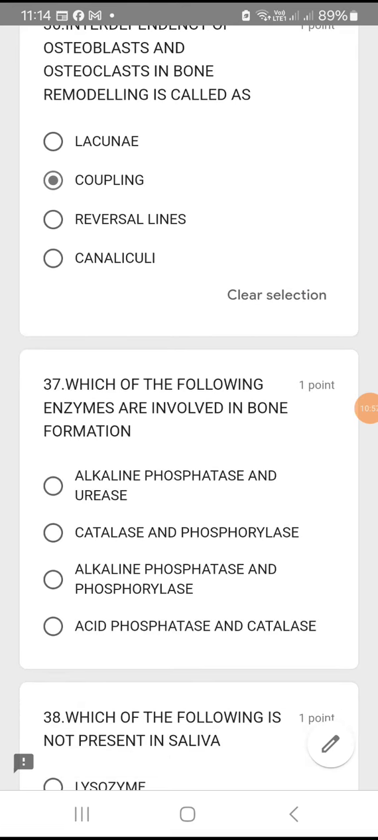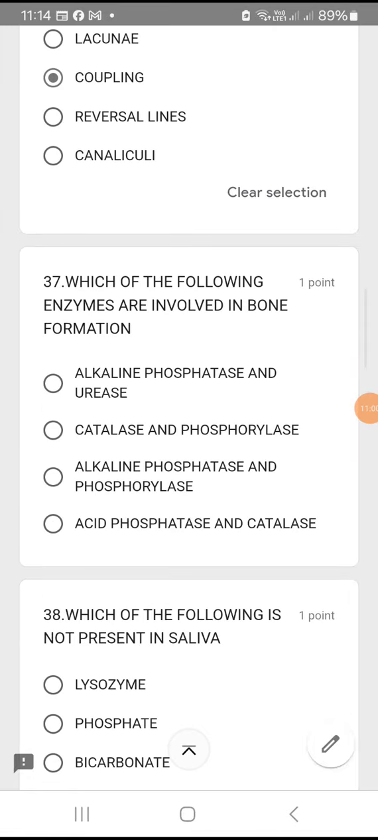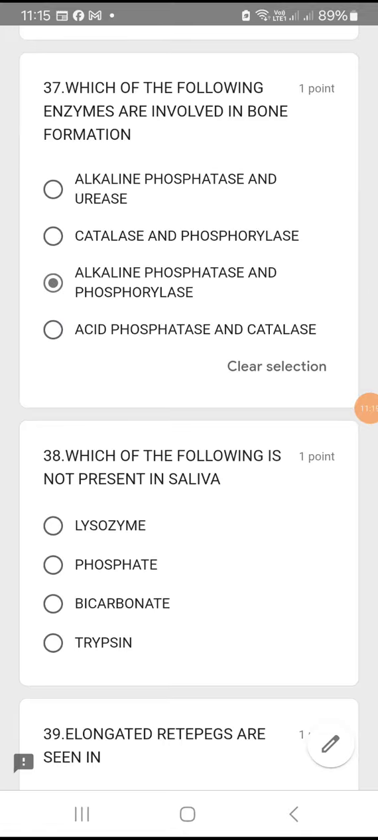Question number 37. Which of the following enzymes are involved in bone formation? Definitely alkaline phosphatase is involved in bone formation. So either it can be option A or option C. Coming on to these two options, urease is not involved in bone formation, okay, but phosphorylase is involved along with alkaline phosphatase. So answer is option C. Alkaline phosphatase and phosphorylase are involved in bone formation.